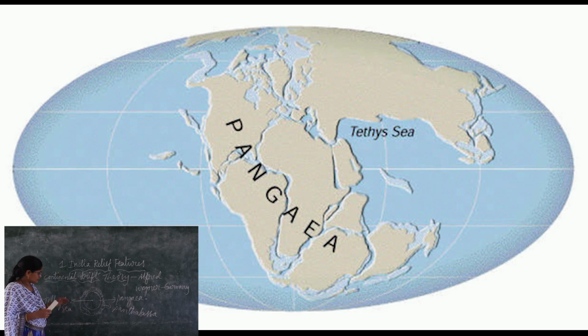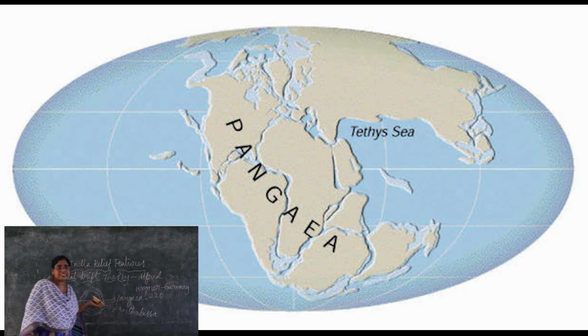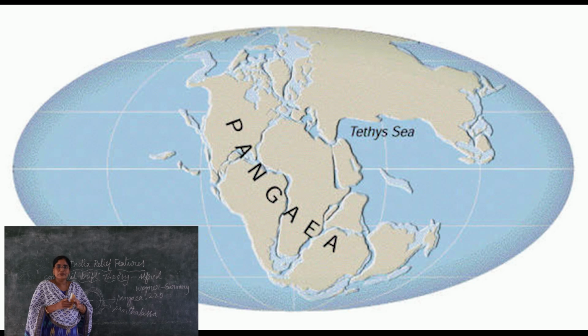Next, 220 million years ago, the earth was like a united object. That united object is called Pangea or Pangaea.